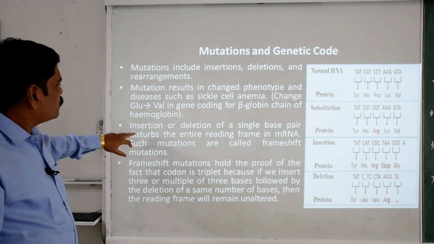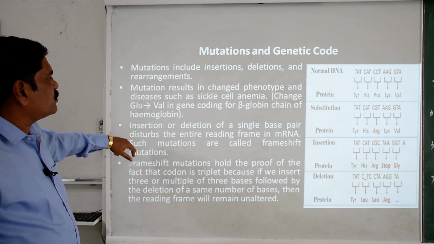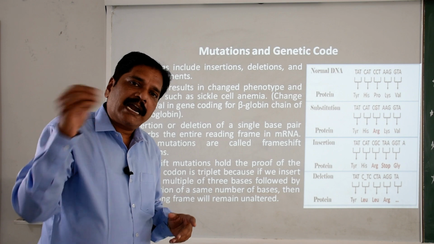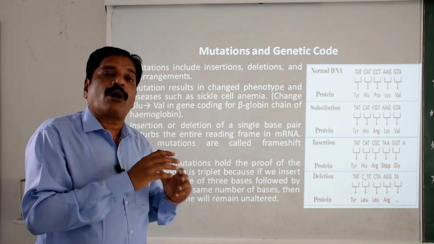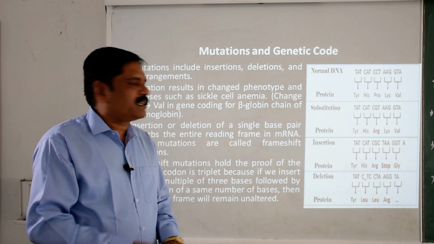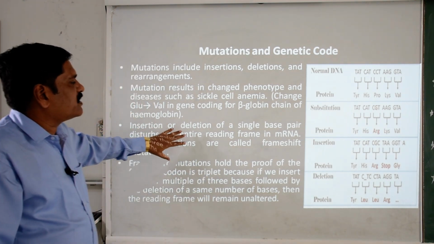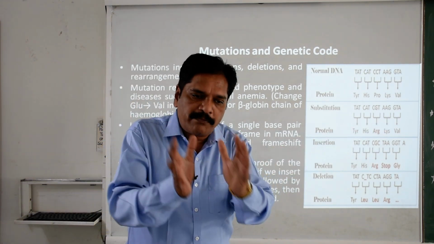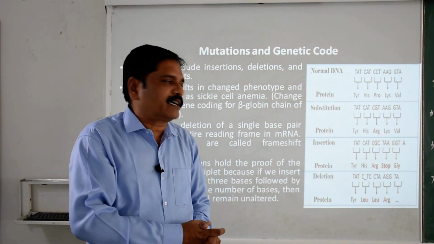Now, the next method is the insertion. As I told you, insertion or deletion means what? Either the addition of a new nitrogenous base or the deletion of an existing nitrogenous base. This is called insertion or deletion. It will be responsible to shift the arrangement of this group of 3 nucleotides. Clear?